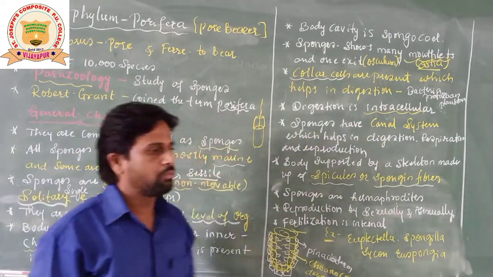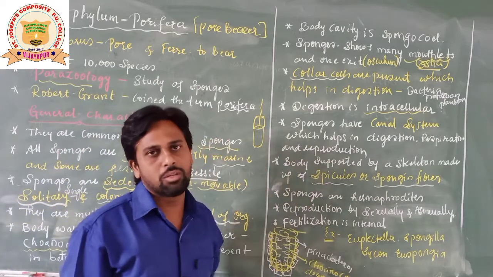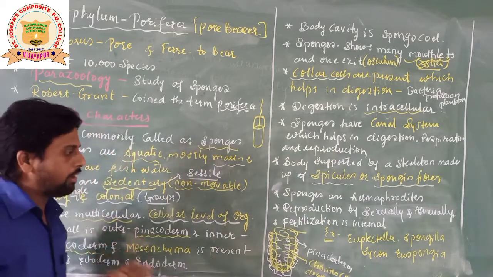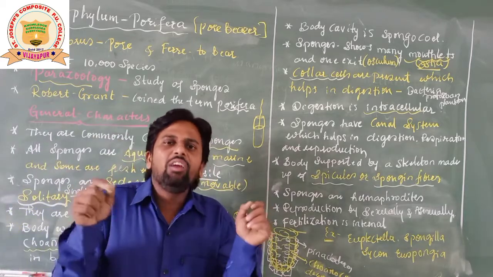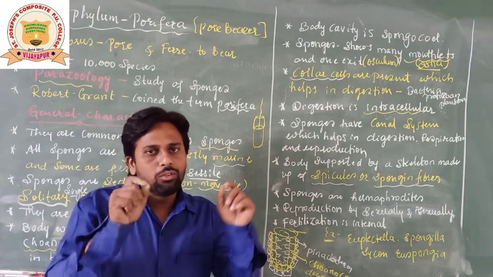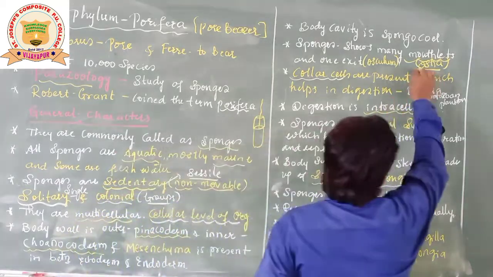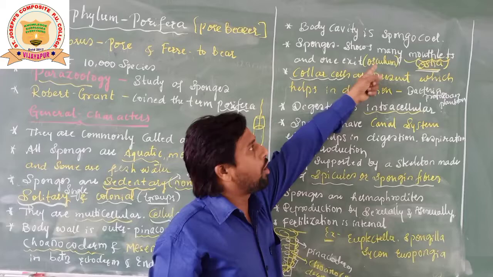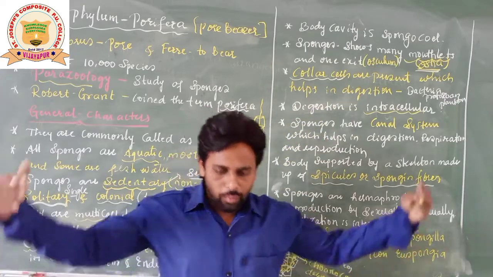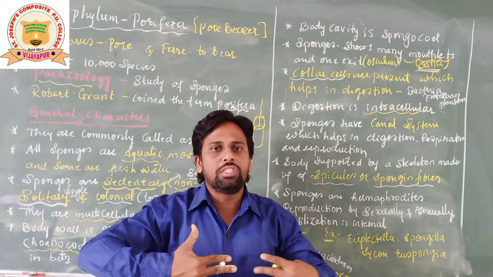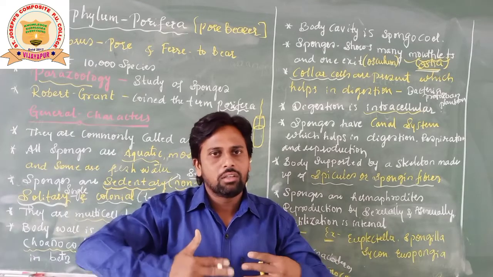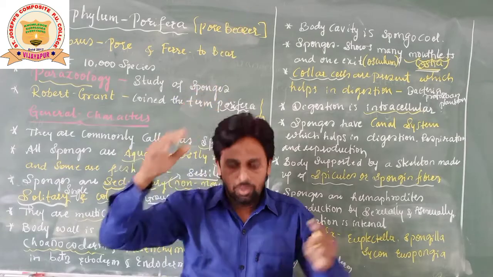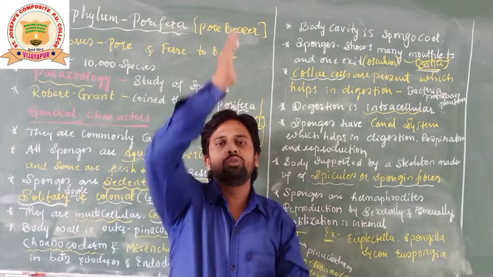One more special characteristic of this group of animals, Porifera: sponges have a canal system. Very important, students, canal system. What exactly does this canal system mean? As we know, sponges have many pores on the body surface. Those many pores we have called what here, students? Ostia. And only one wide opening upside is called what here? Osculum. Students, when the water enters through the many pores, the ostia, after that the water will exit through the only one wide opening called what here? Osculum.